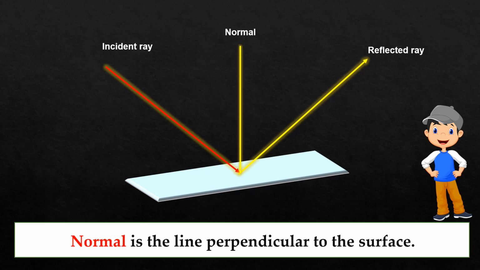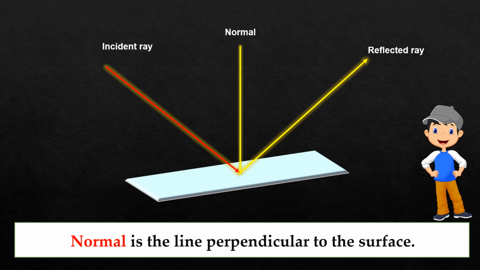Now the next is normal. What is normal? Normal is just a line that is perpendicular to the surface. The incident ray falls on the surface and the reflected ray goes back in the same medium after bouncing back from the surface, and there is a normal in between these two, perpendicular to the surface, making an angle of 90 degrees.